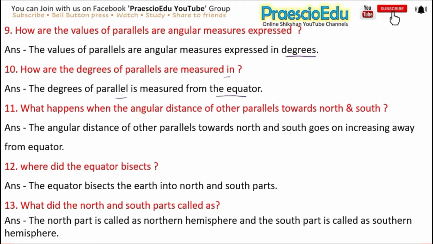Next one is: what happens to the angular distance of other parallels towards north and south? The answer is the angular distance of other parallels towards north and south goes on increasing away from the equator. Next is: what does the equator bisect? The answer is the equator bisects the earth into north and south parts. Next one is: what are the north and south parts called? The answer is the north part is called the northern hemisphere and the south part is called the southern hemisphere.